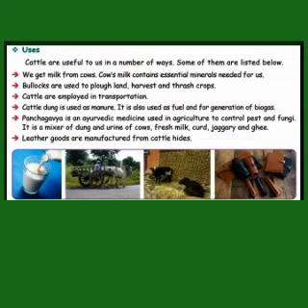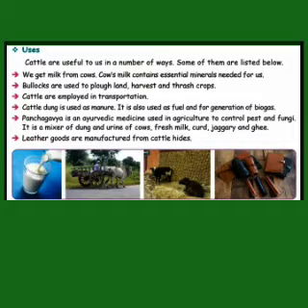Now, we will see the uses. Cattle are useful to us in a number of ways. Some of them are listed below. First one, we get milk from cows. Cow's milk contains essential minerals needed for us. Second point, bullocks are used to plow land, harvest and thrash crops. Third one, cattle are employed in transportation. Fourth point, cattle dung is used as manure. It is also used as fuel and for generation of biogas.